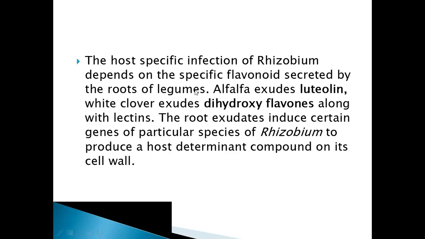These root exudates induce certain genes of a particular species of rhizobium to produce a host determinant compound on its cell wall. So here the roots of a plant secrete compounds called flavonoids, and these flavonoids induce some genes in a particular rhizobium to produce host specific compounds on its cell wall.